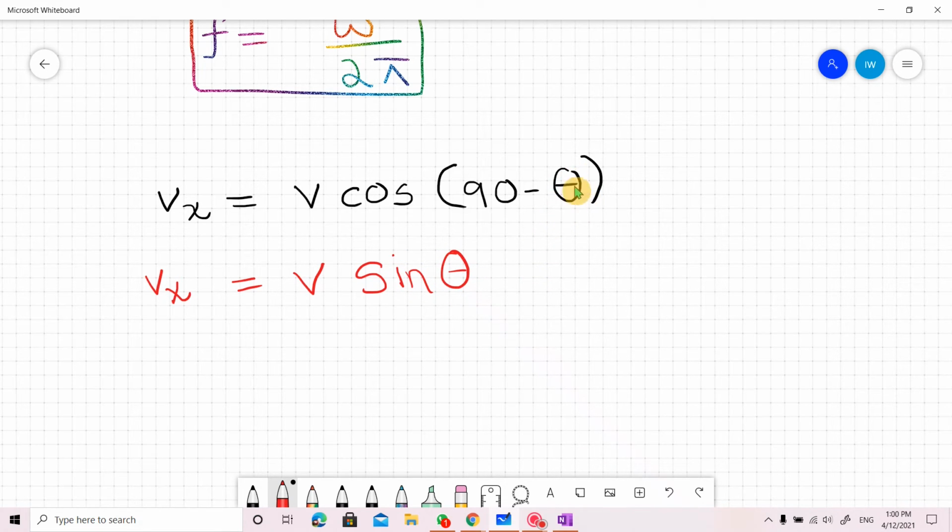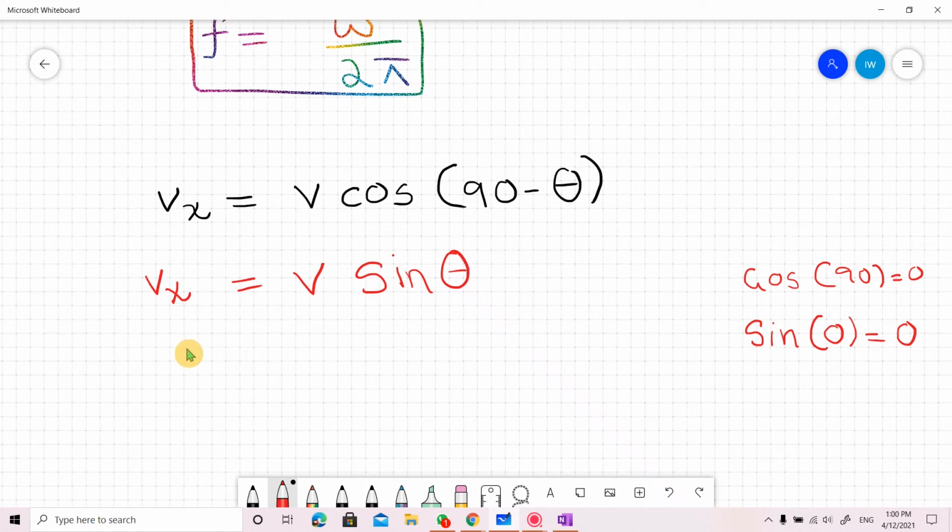If you put theta equal to 0, cos 90 is equal to 0, and sin 0 is also 0. It means cos 90 minus theta is equal to sin theta.